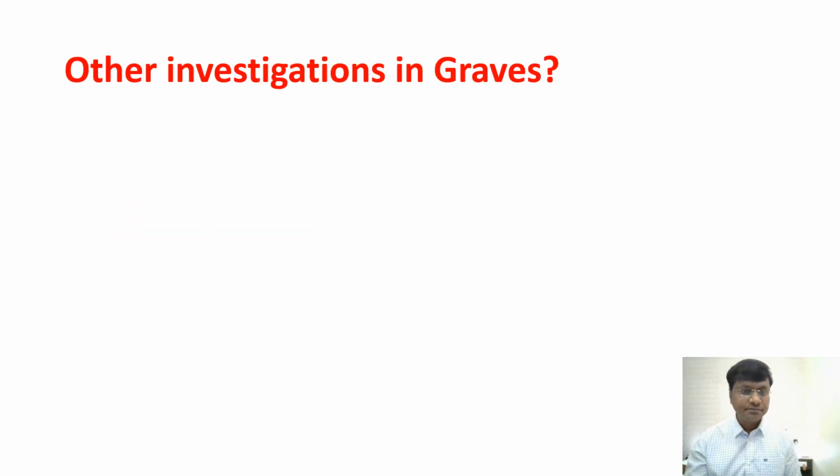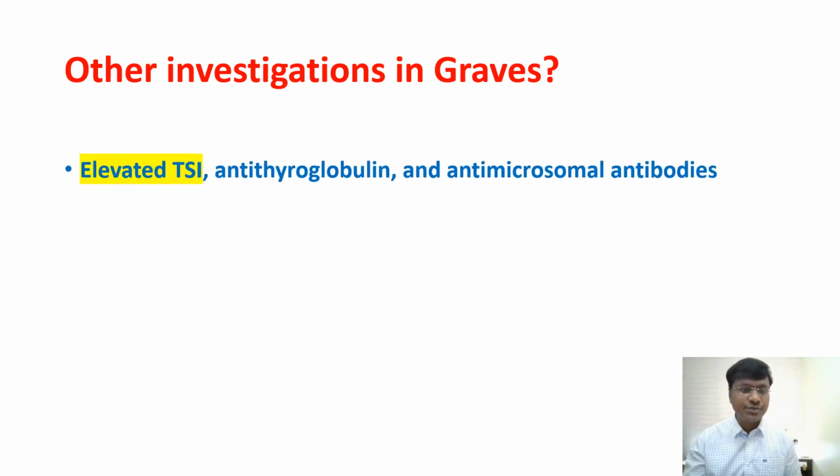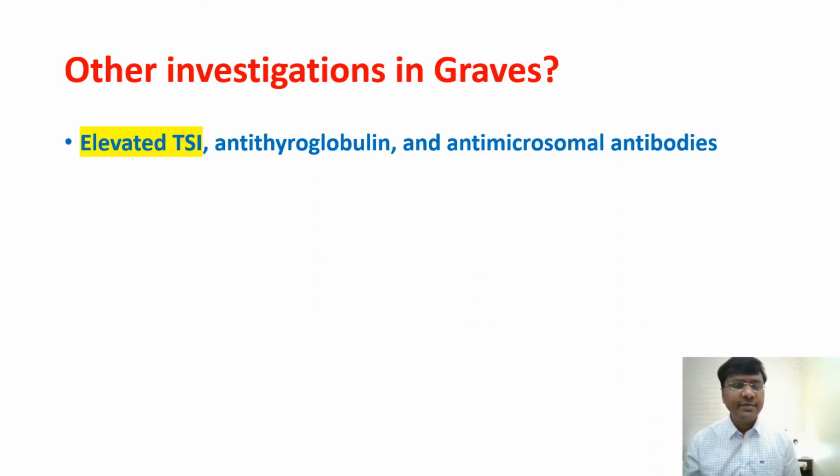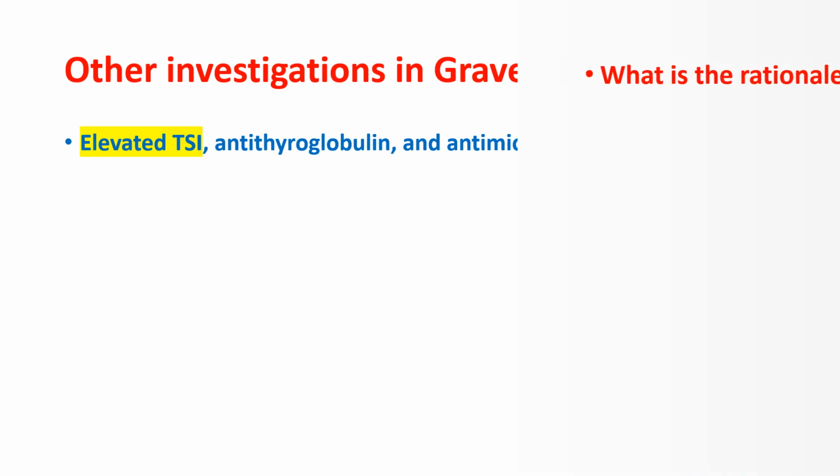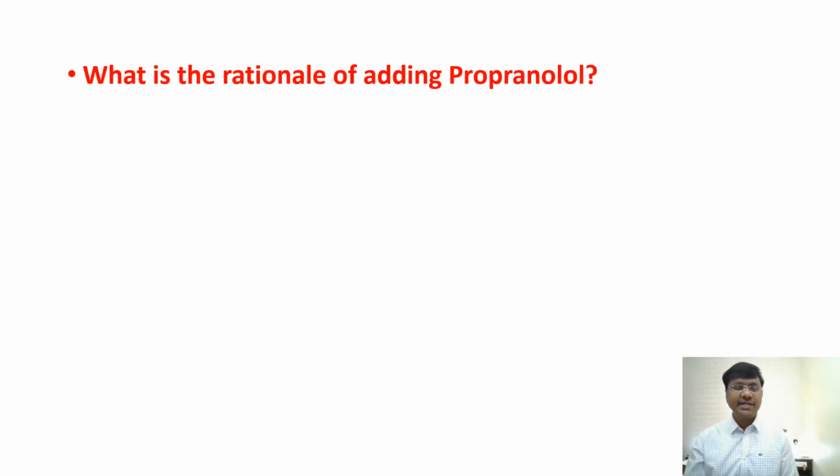And yes, what are the other investigations in Graves? That includes elevated thyroid stimulating immunoglobulin, which is nothing but the antibody, and then antithyroglobulin and antimicrosomal antibodies. So these will be the other investigations in Graves.